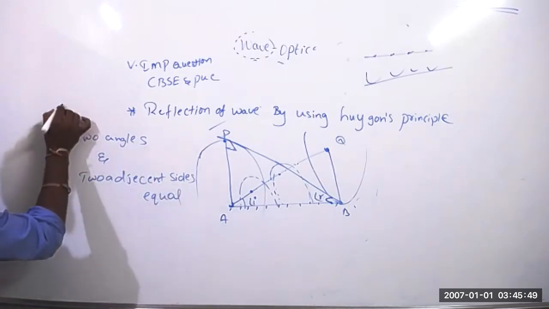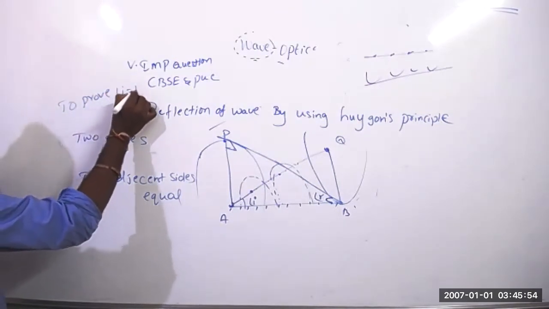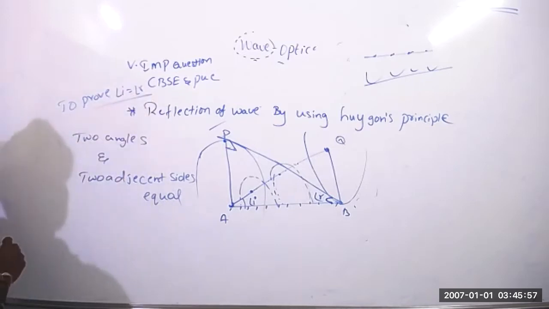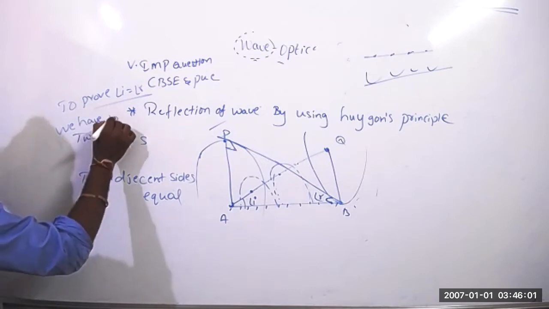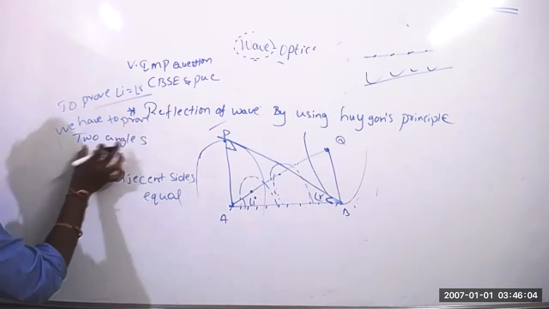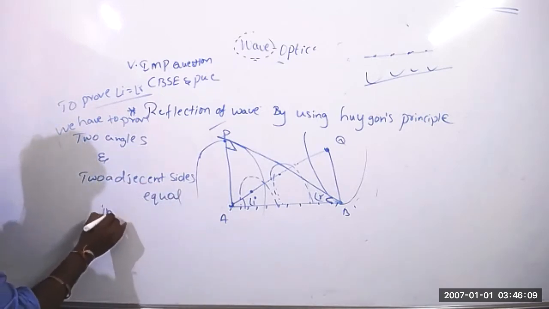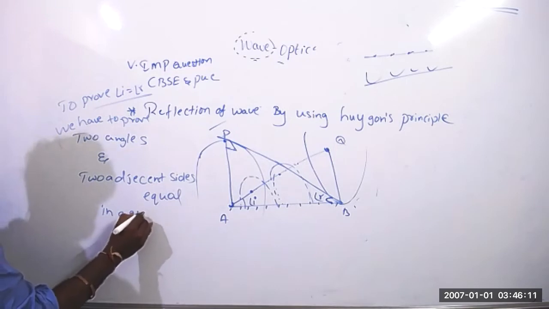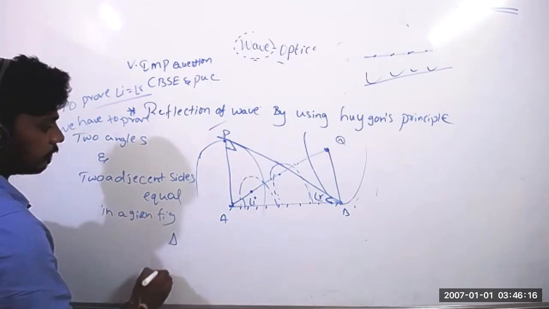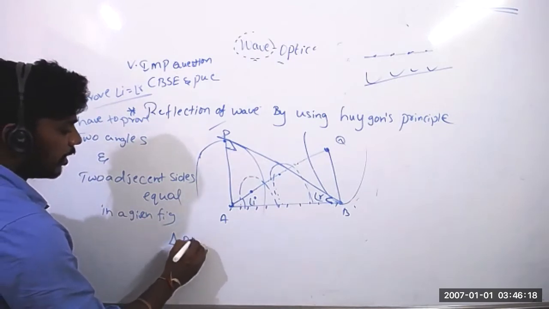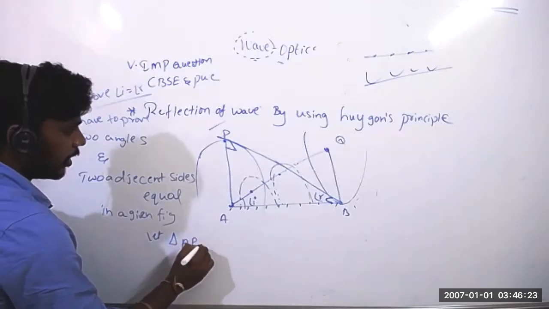So to prove angle of incidence equal to angle of reflection, we have to prove two angles and two adjacent sides are equal in a given figure. Now see, suppose triangle APB.